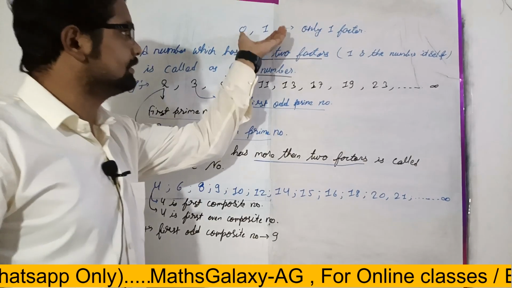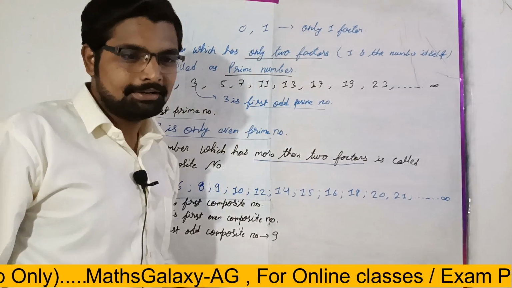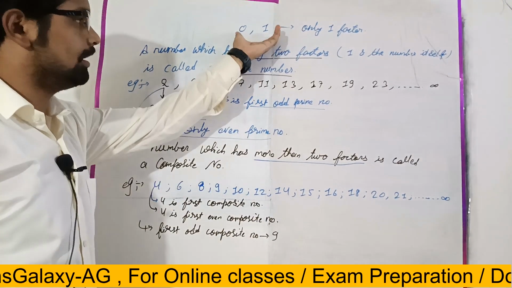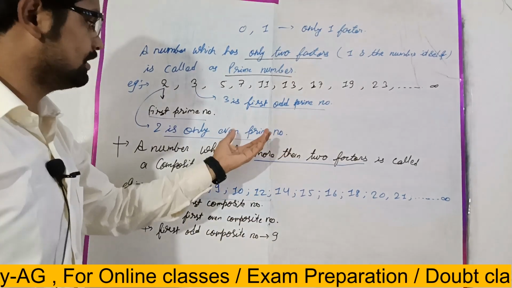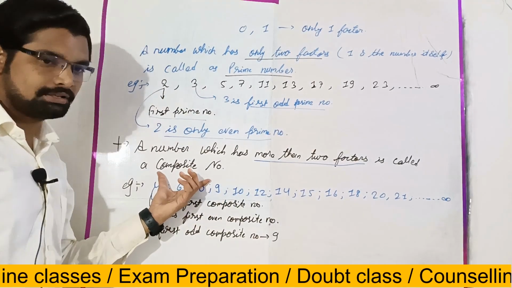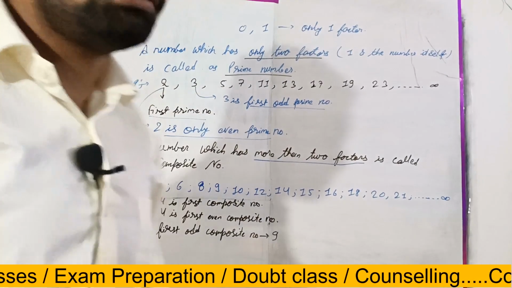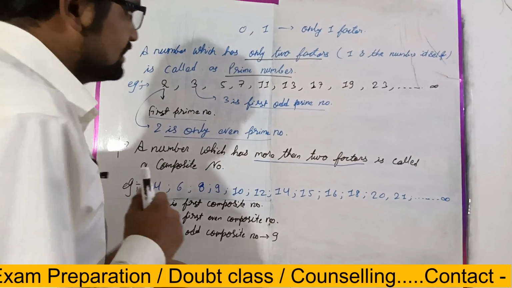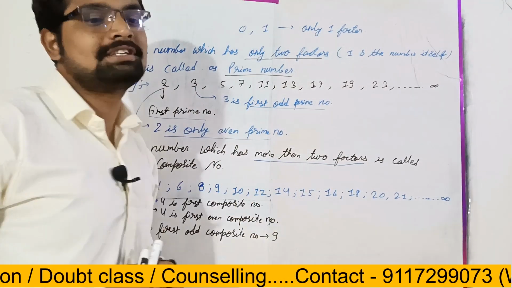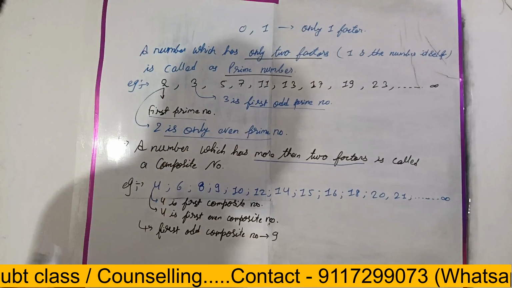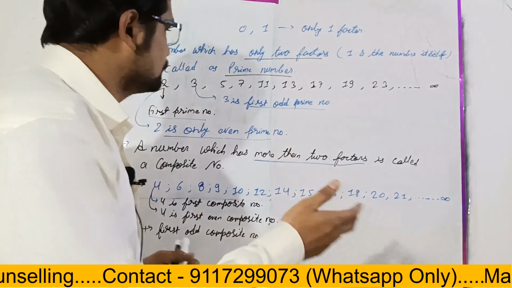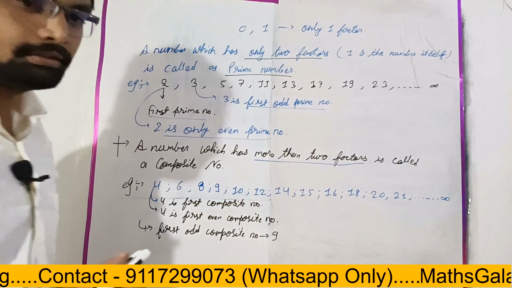So now I think they feel sad, right? They feel sad because they are not coming in the family of prime numbers and also not in the family of composite numbers. Then what will we call 0 and 1? We can say that 0 is neither a prime number nor a composite number. Is it clear?